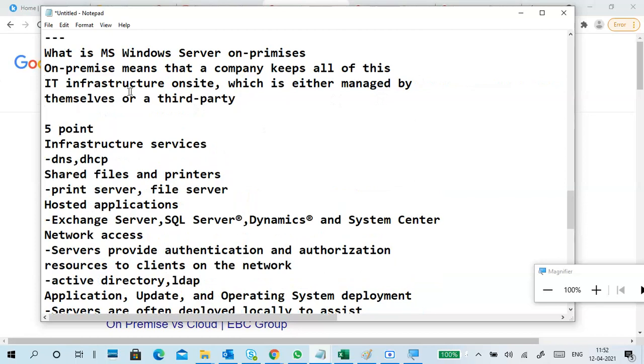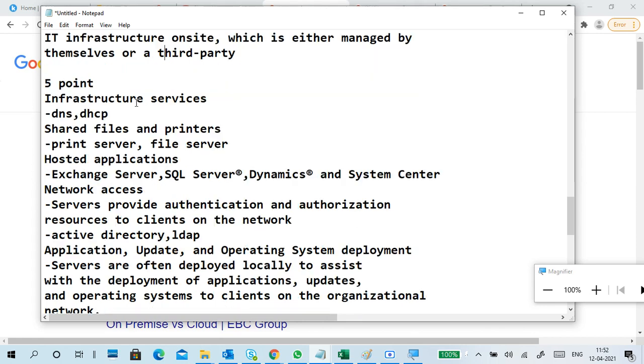So this is called on premises. I made a spelling mistake here. So what does on premises mean? On-site infrastructure. So what will a server do? A server will provide infrastructure services.